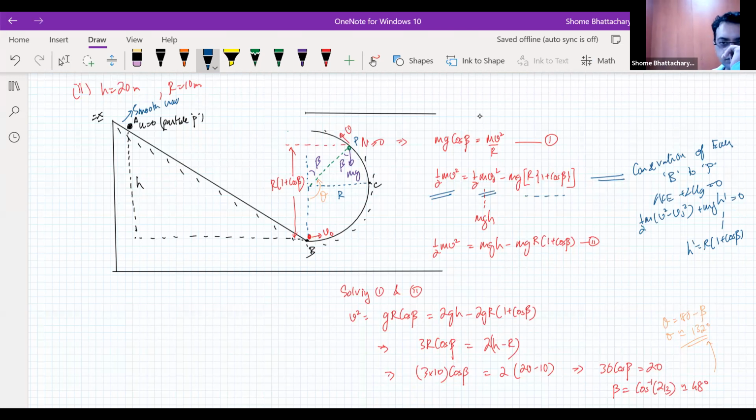Right. And then of course v naught we are substituting as root 2 gh, because this kinetic energy, half m v naught square, has come from the potential energy at the point A. Potential energy at A is equal to the kinetic energy at B, is coming from there. So half m v naught square is equal to this.